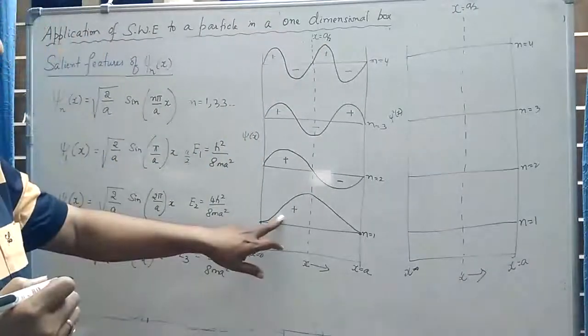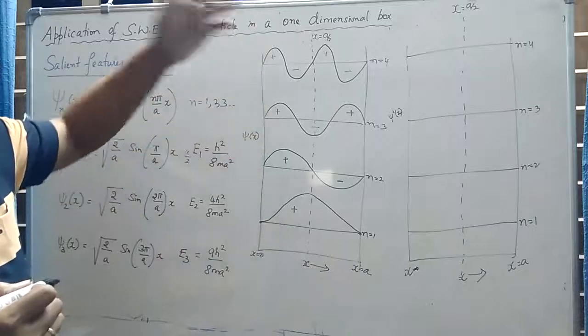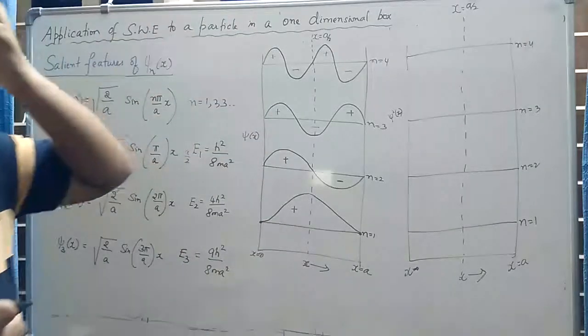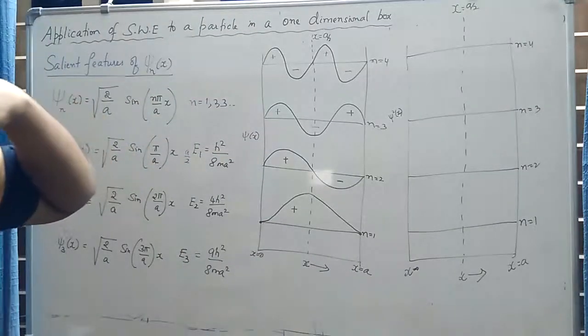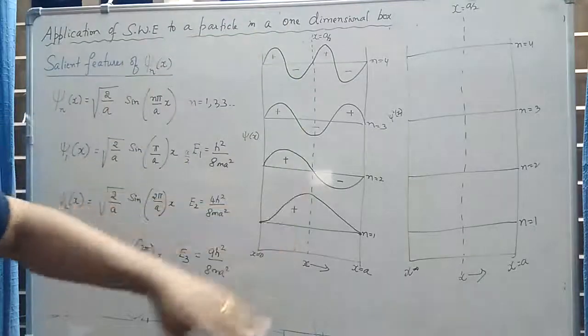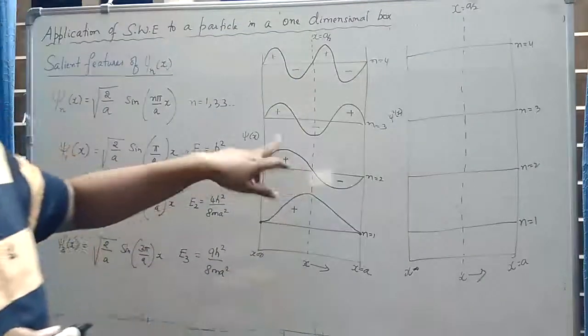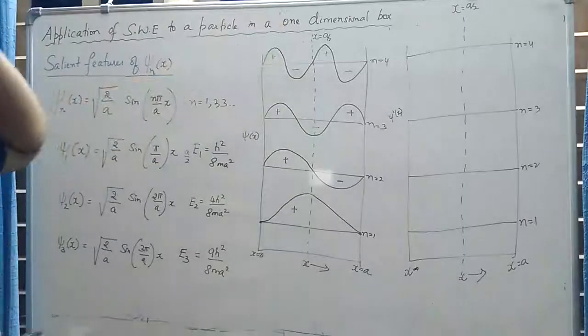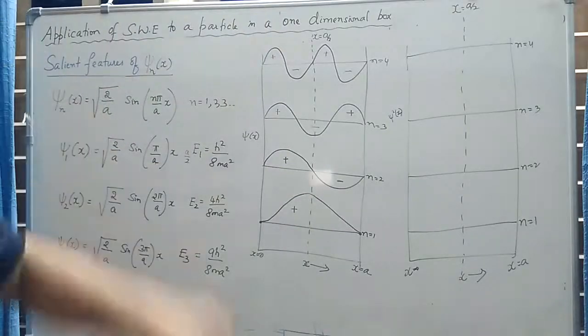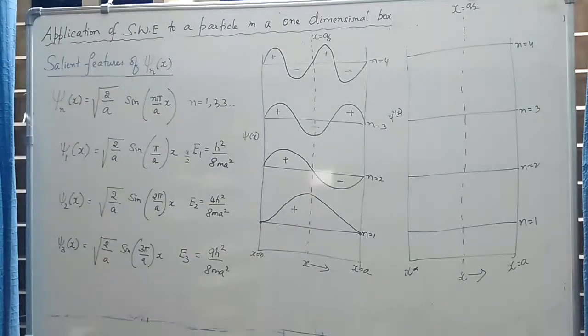So for n is equal to 1, 3, 5, that is odd values of n, the wave functions psi of x are symmetric with respect to the center of the box, but for even values of n, n is equal to 2, 4, 6, and so on, the plots are not symmetric, they are non-symmetric.